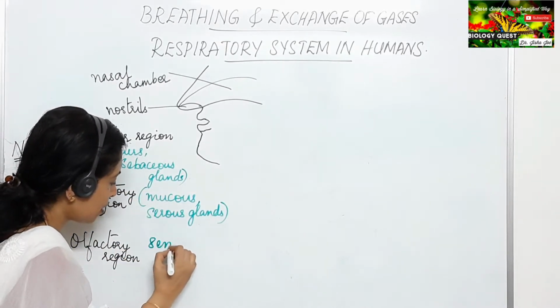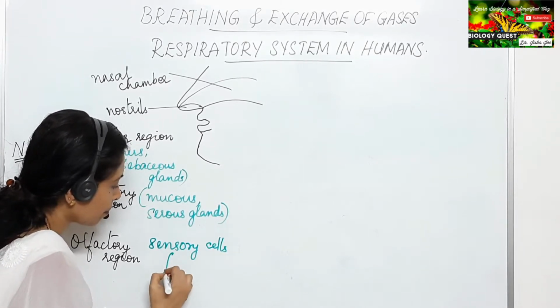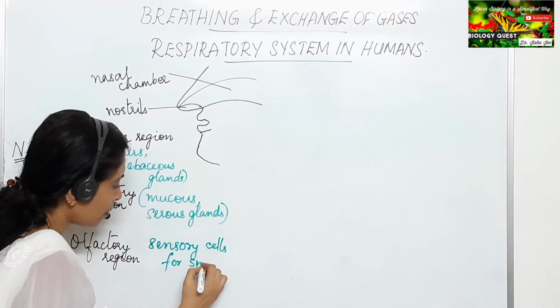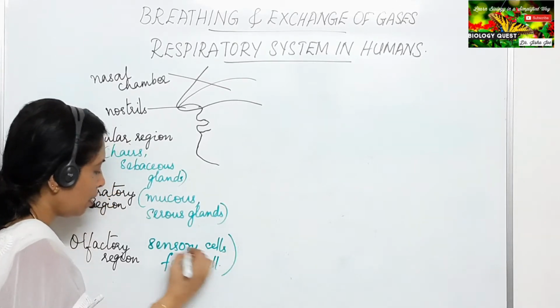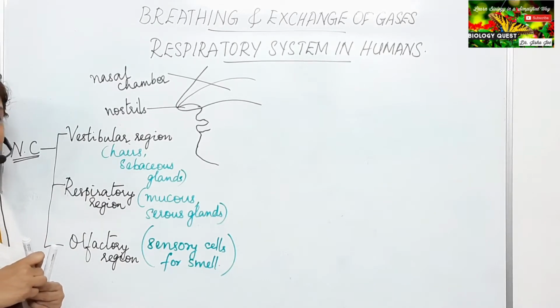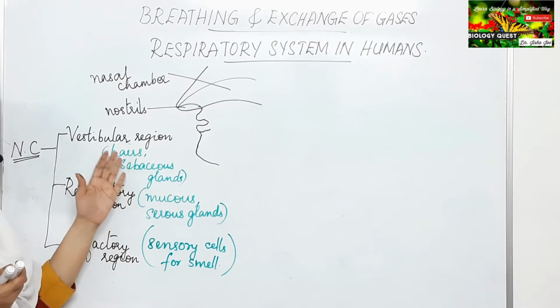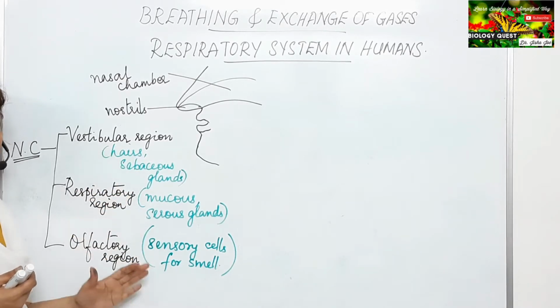Sensory cells for smell are located in this region, which helps in detecting the smell or the odor of the inhaled air. So these are the different regions of the nasal chamber.